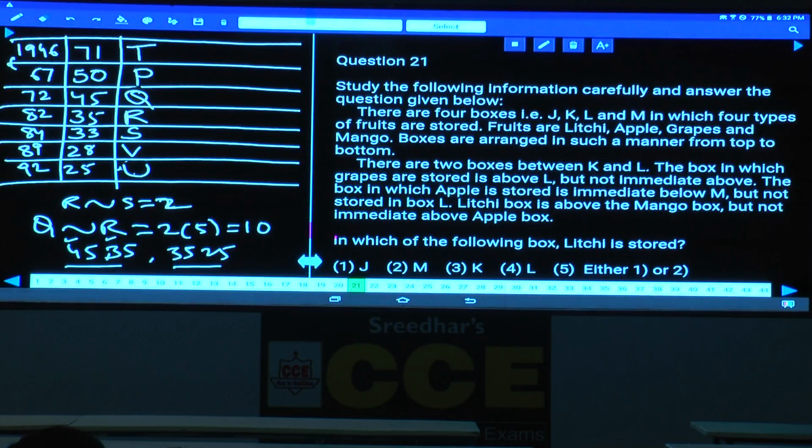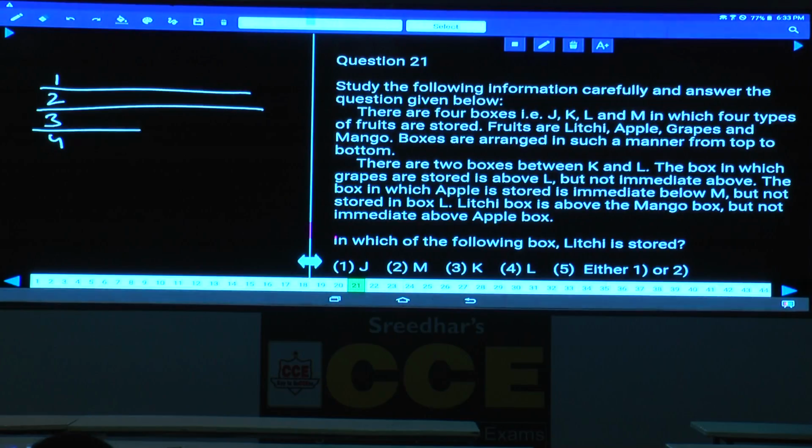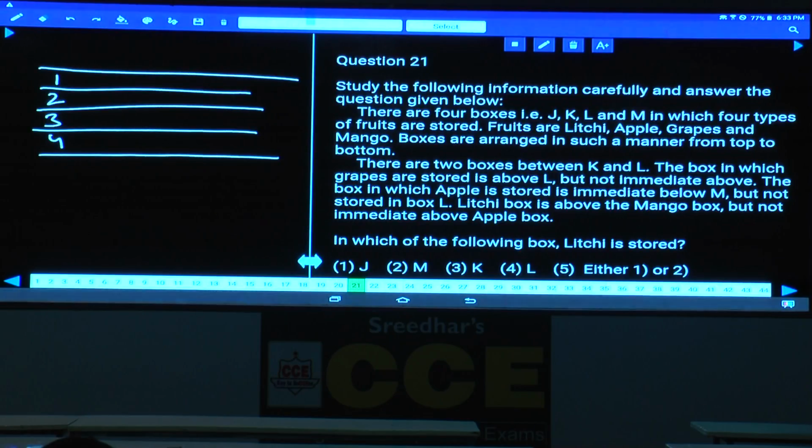There are 4 boxes J, K, L, M in which 4 types of fruits are stored. Fruits are lychee, apple, grapes and mango. Boxes are arranged from top to bottom. There are 2 boxes between K and L. As there are 2 boxes between K and L, how many possibilities do we have? There are 2 possibilities. If K is here, then L will be here. And the second possibility: if L is here, K will be here.